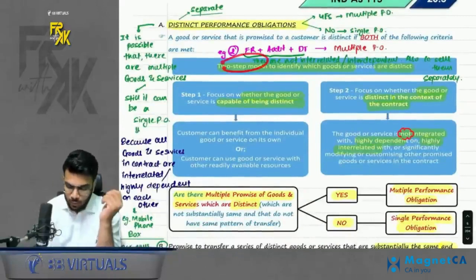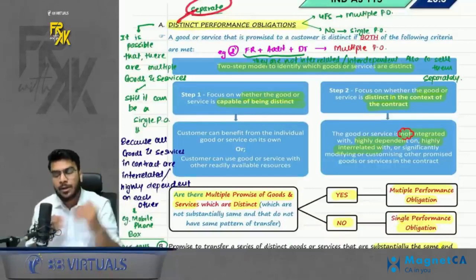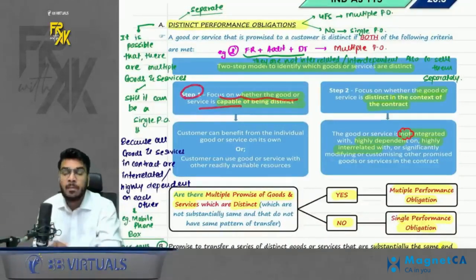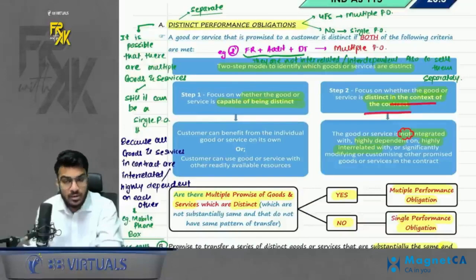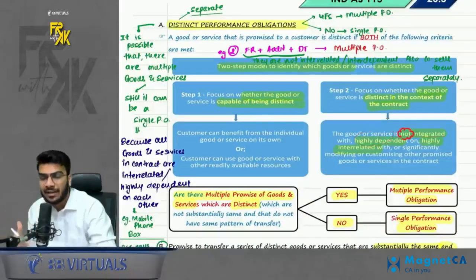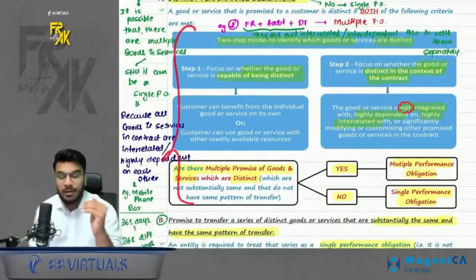So they have given a 2-step model to check whether goods or services are distinct, distinct meaning whether there are separate obligations or not. Step number 1 is to focus on whether the goods and services are capable of being distinct. That means, can you use them separately? And second, focus on whether the goods and services are distinct in the context of the contract. That means they should not be interrelated or interdependent. If they are interrelated, then they are a single performance obligation. So this needs to be evaluated for each and every contract.